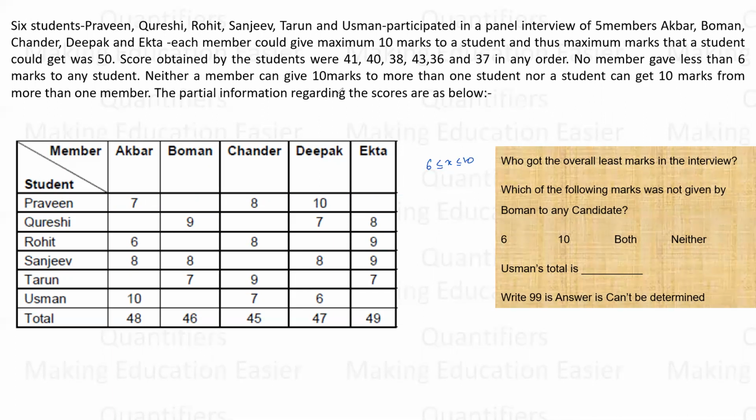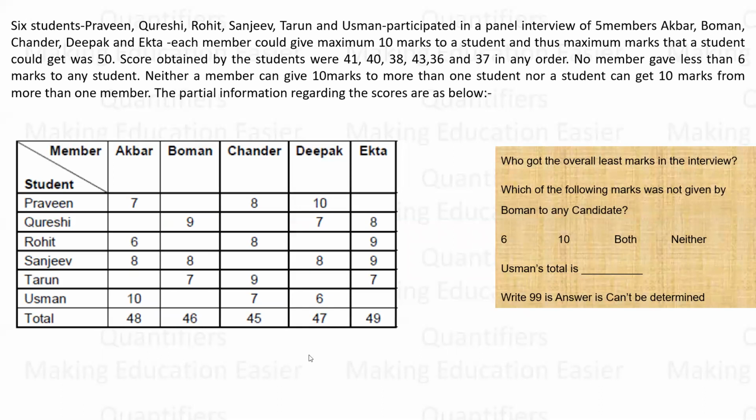Neither can a member give 10 marks to more than one student. Which means if Deepak has given 10 marks here, Deepak cannot give 10 marks to any other candidate. Nor can one student receive 10 marks from more than one member. Now, what does that mean? That if Usman has got 10 marks from Akbar, Usman cannot get 10 anywhere else. So basically, if there is a 10 somewhere, 10 cannot appear here, 10 cannot appear here. Similarly, 10 cannot appear here, 10 cannot appear here. So this is the basic thing told to us.